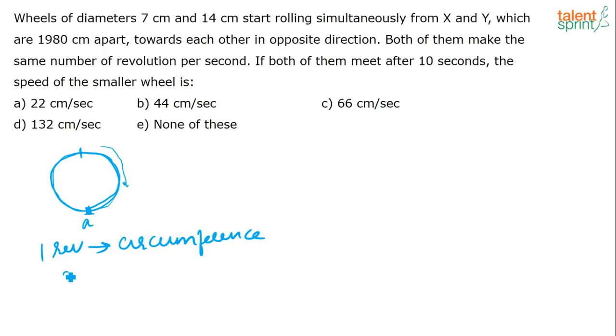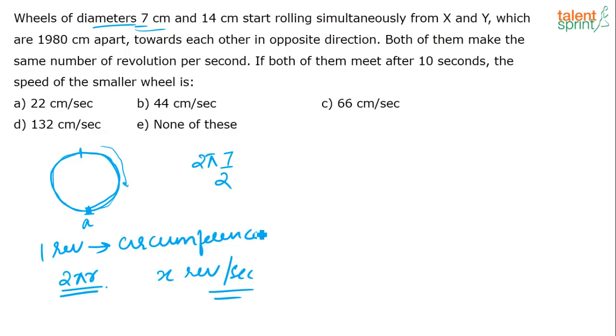What is the circumference of the circle? It is given by the formula 2 pi r. Now in the question they have given that both the wheels make the same number of revolutions per second. So let us assume that both the wheels make x revolutions per second. Now to make one revolution, what is the distance covered by the first wheel? It is 2 pi into r. The diameter is 7, so what is the radius? 7 by 2, correct? So this is the circumference of the first wheel, and this is the distance covered by the first wheel in one revolution.